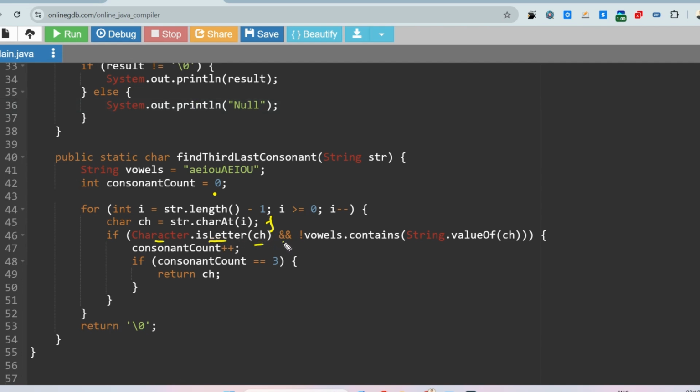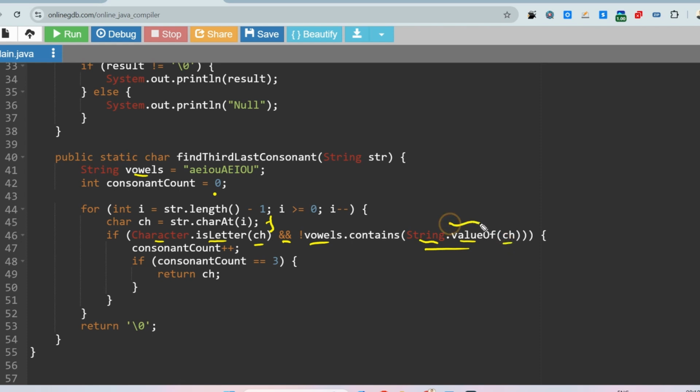And it will also check if this vowel string contains this value. String is a static class which has an inbuilt function, valueOf, taking one parameter, this character.